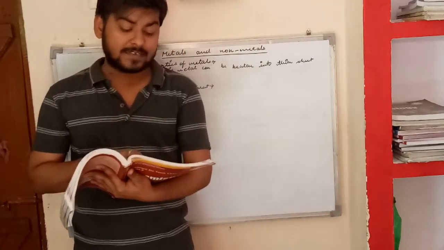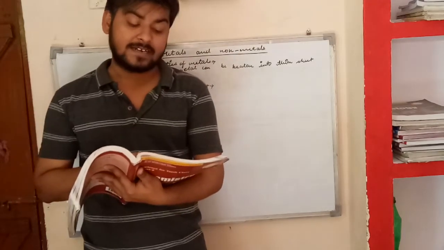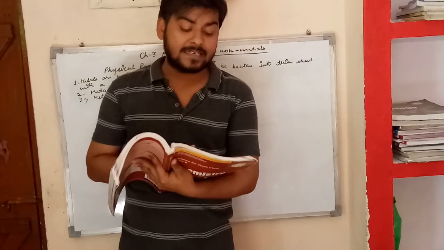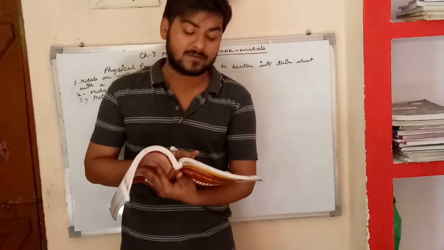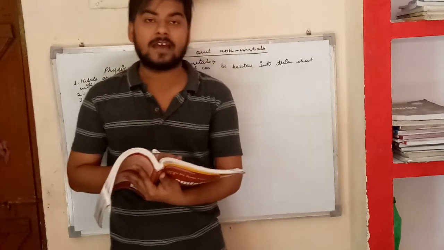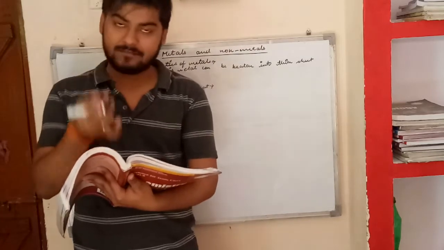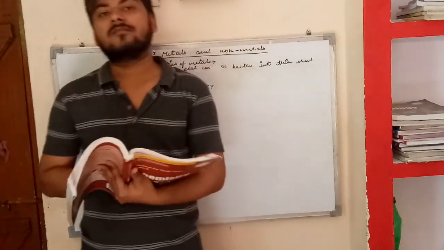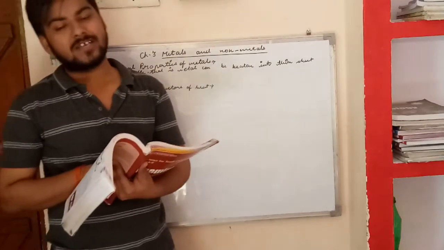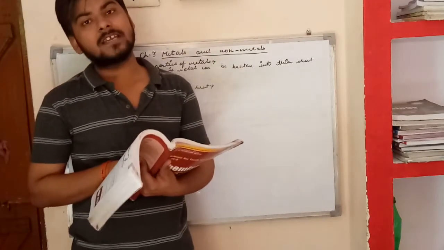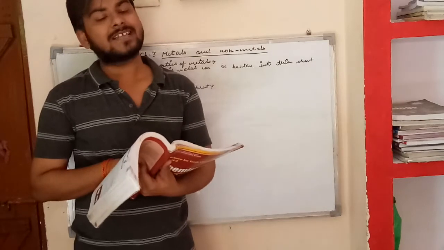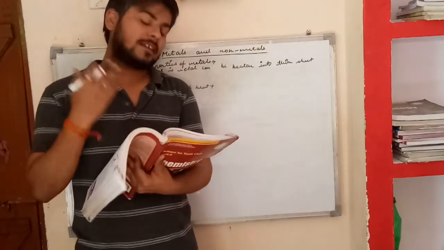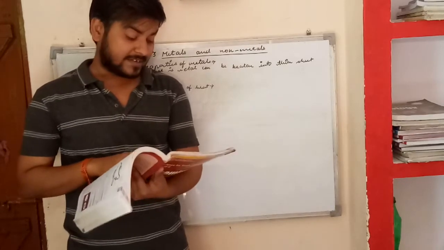Now the 10th property, metals have high densities. By saying that metals have high densities, we mean that metals are heavy substances. The 11th property, metals are sonorous. It means they produce a ringing sound when we strike them. When we hit or strike them, they produce a ringing sound, which means metals are sonorous.